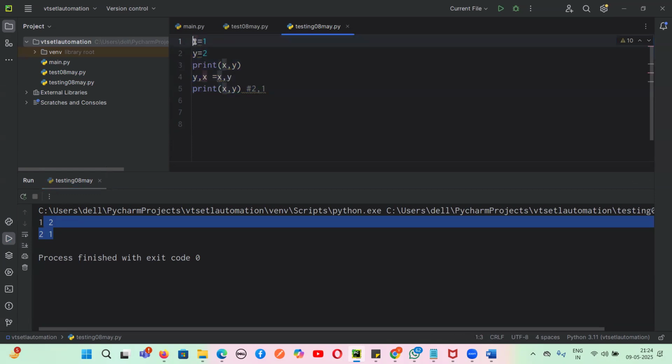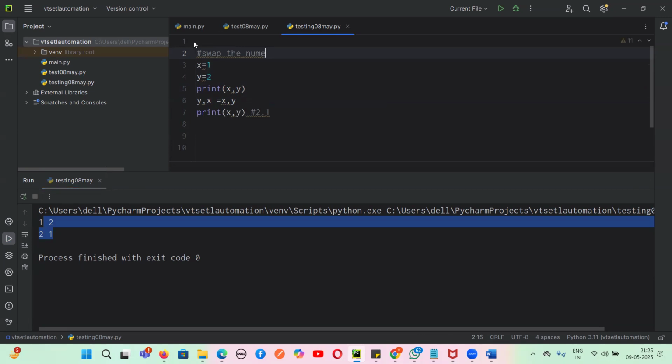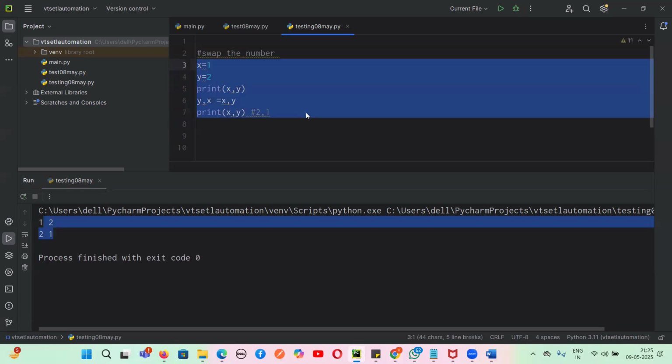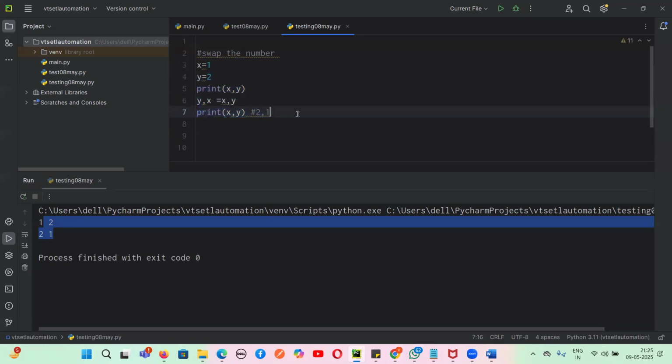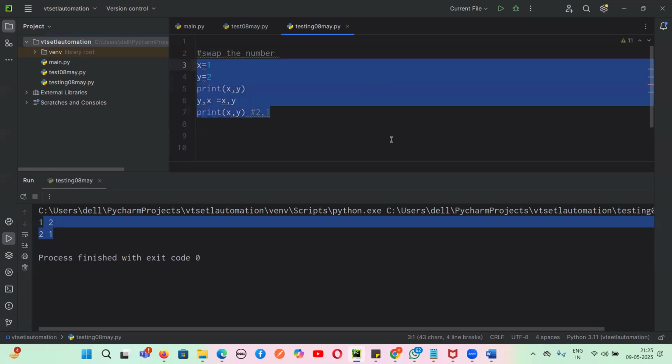This is an interview question, and this might be asked in your interview: write a code to swap the numbers, guys. So you should be able to write this particular piece of code. Any doubt? Tell me again. This is simple, okay? This is x, y. This x value we pass to y, y value we pass to x, the values got swapped, and we printed that. Yes or no, guys?